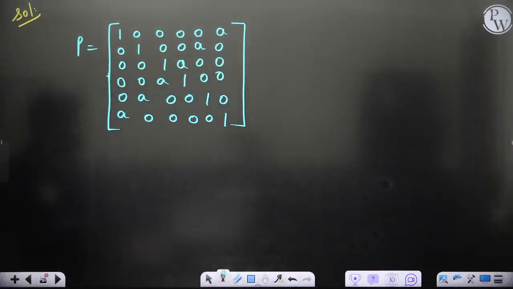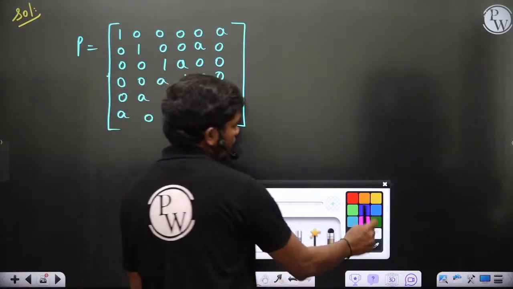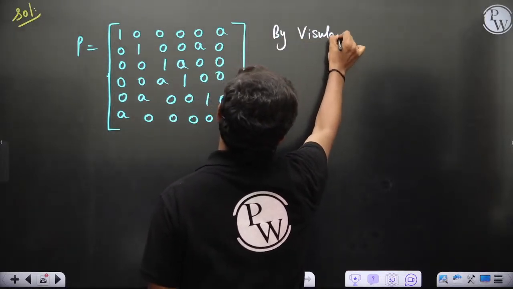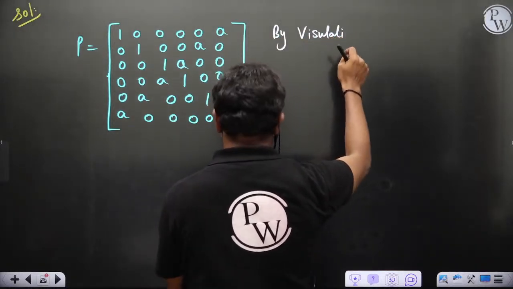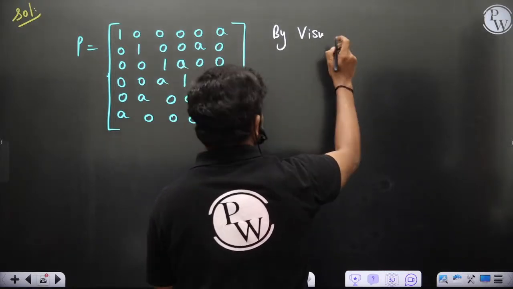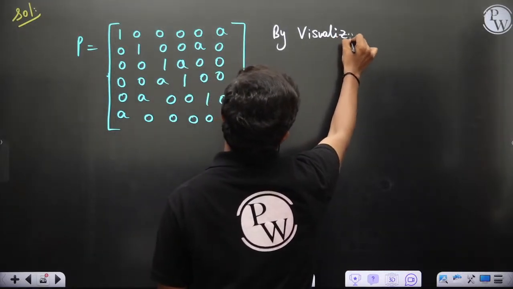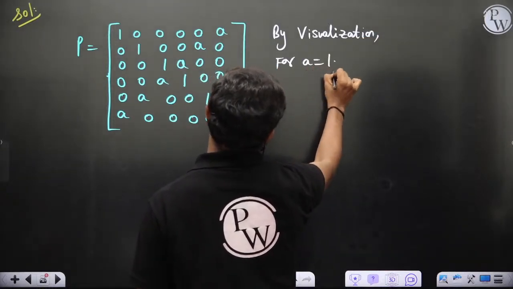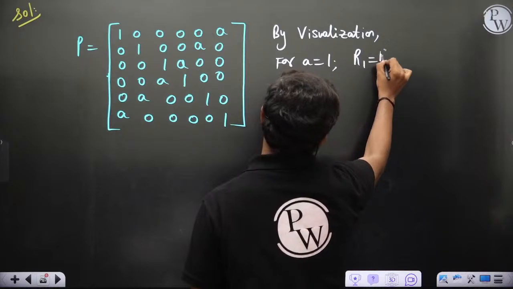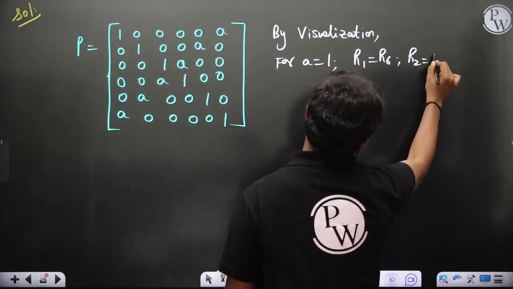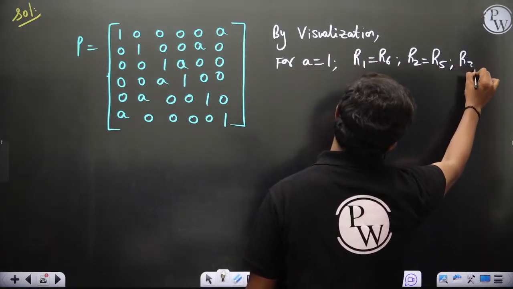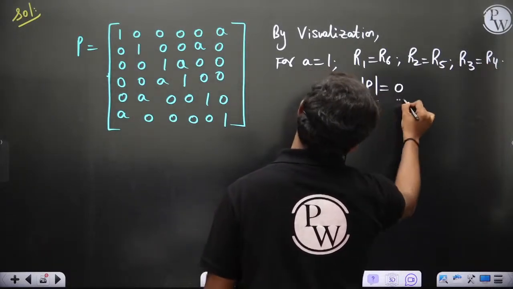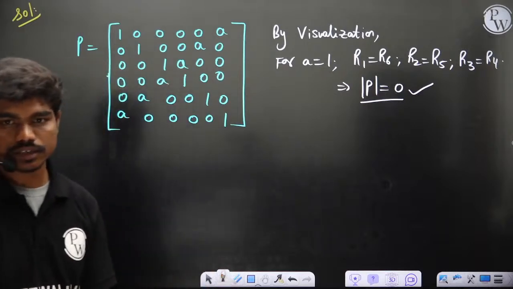Look, I'll tell you actually. First of all, by visualization, if you just look at this matrix, you can observe something. For A is equal to 1, first row and last row will be same, second row and fifth row will be same, third row and fourth row will be same. So this implies that determinant P is equal to 0. That's it, correct?